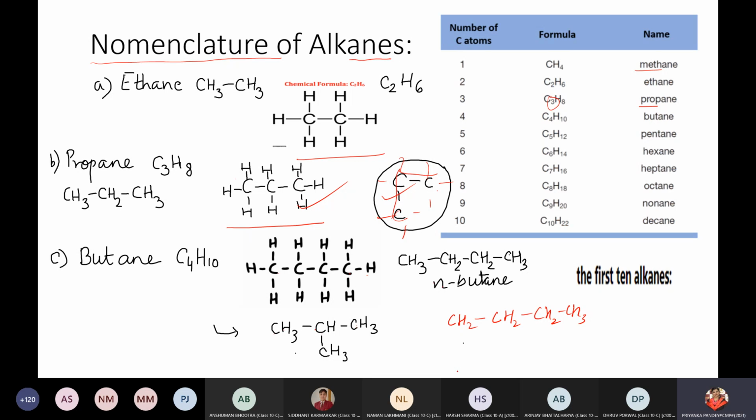If I write CH3, CH2, CH2, CH3, here this and this both are the same, because it is in continuation. It is shown as a bent structure, but it represents the same arrangement, starting from CH3, CH2, CH2, CH3. Here also CH3, CH2, CH2, CH2 and CH3.